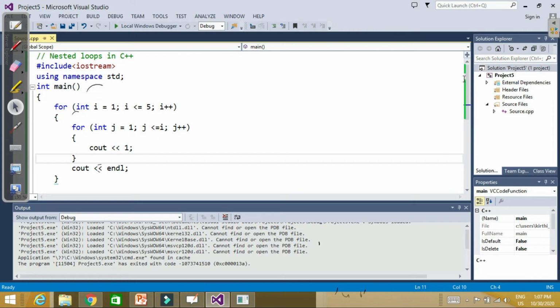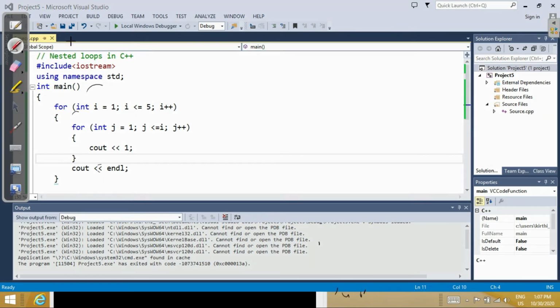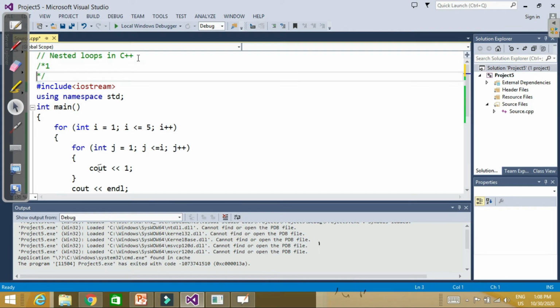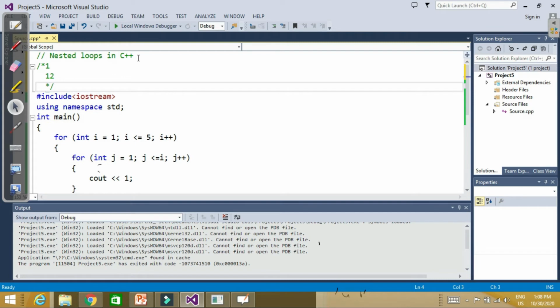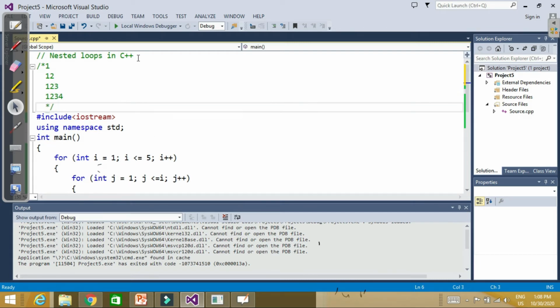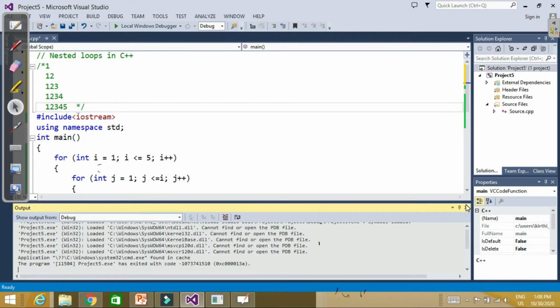For example, instead of 1 1 1, we want our output in such a way. Let's say 1, then in the next line 1 2, then in the next line 1 2 3, then in the next line 1 2 3 4, then in the next line 1 2 3 4 5. So what should I write to get this type of output?